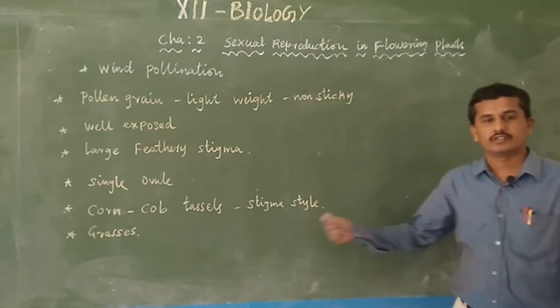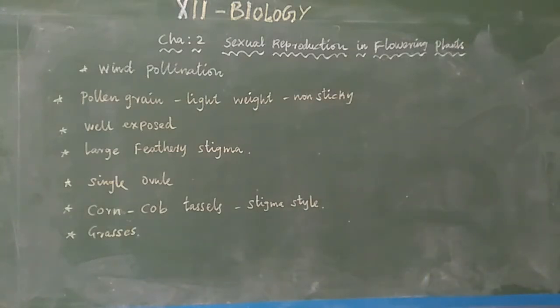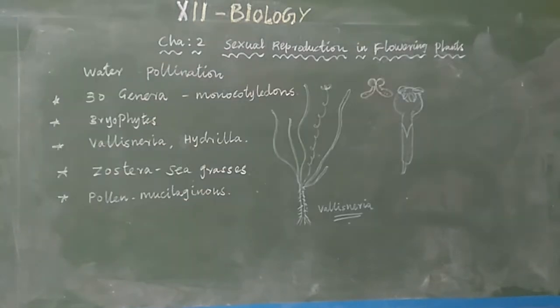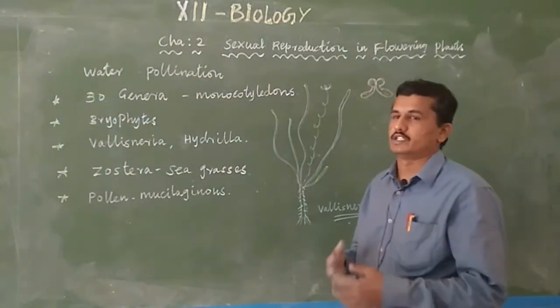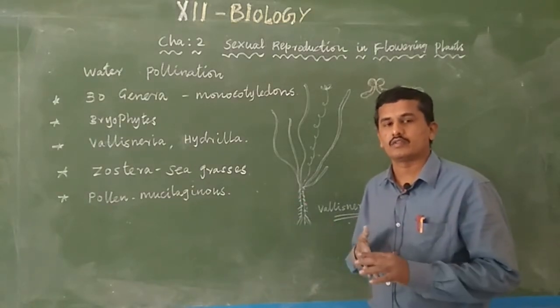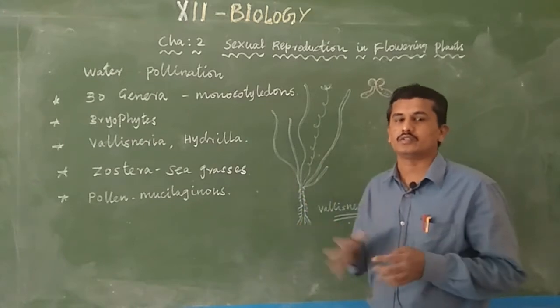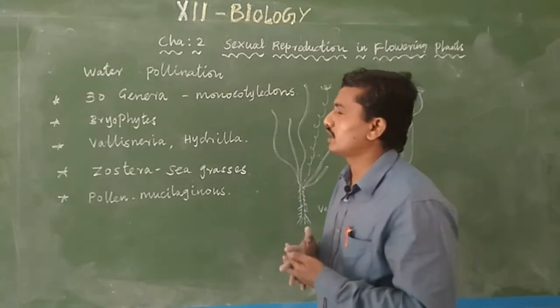Okay. Next, water pollination. First, in wind pollination, with the use of wind current, air current, the pollen grain is transferred from anther to stigma. The next one is water pollination.